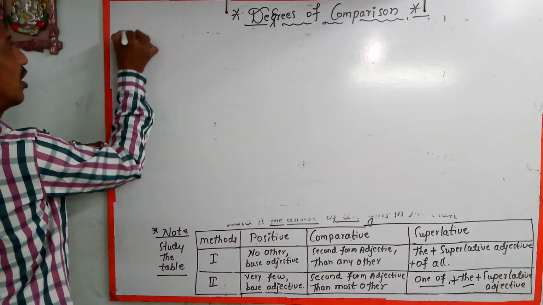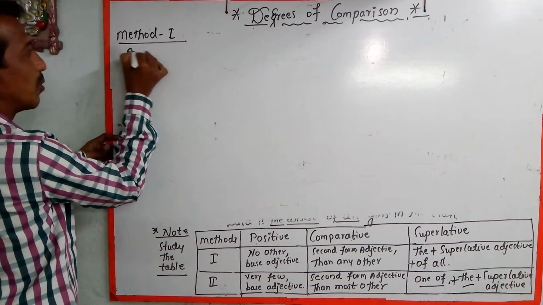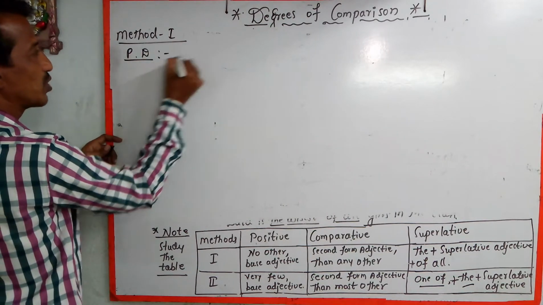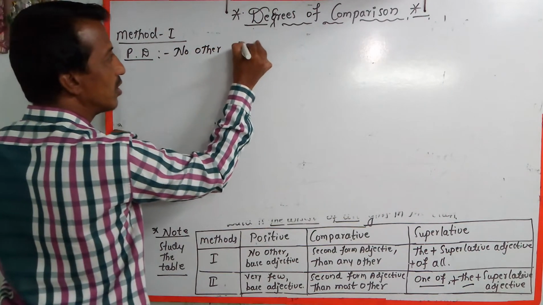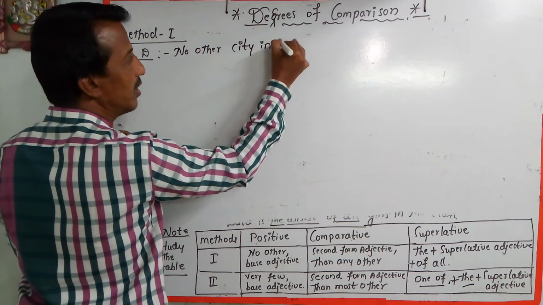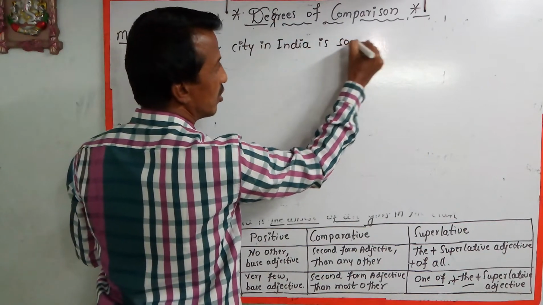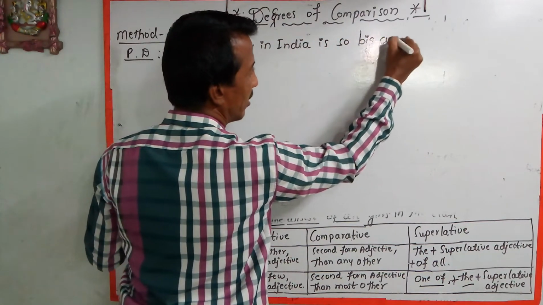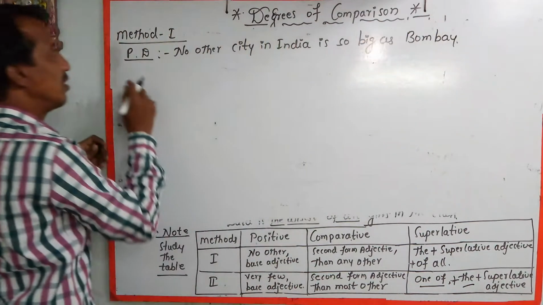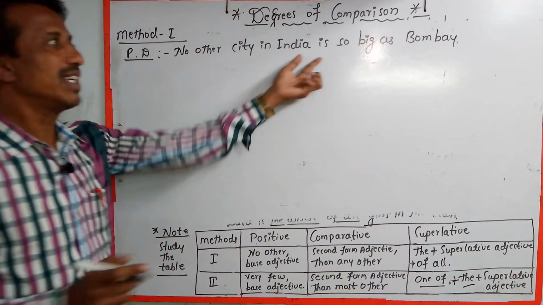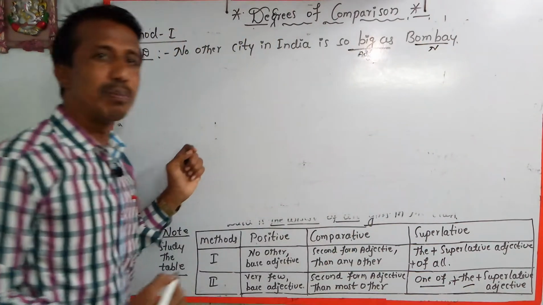Method 1, positive degree: No other city in India is so big as Bombay. Here the adjective is big, and the noun is Bombay, Mumbai.